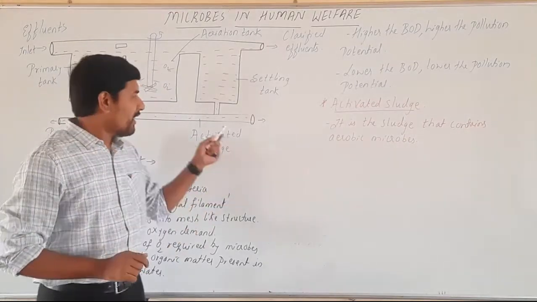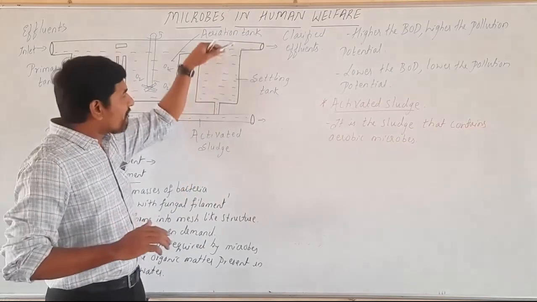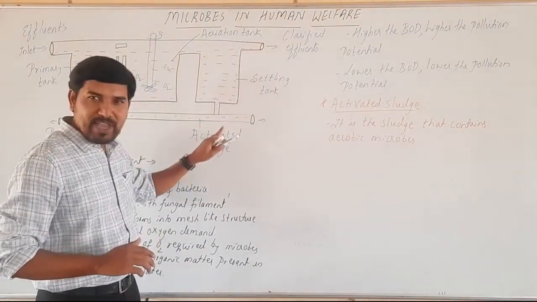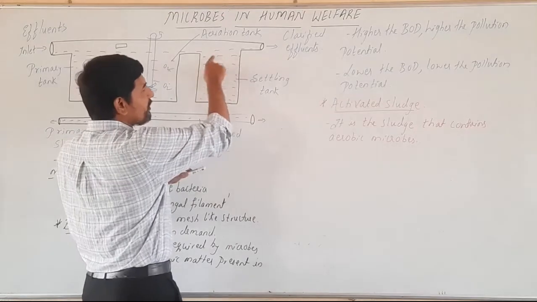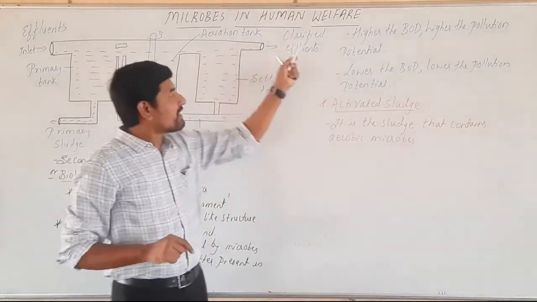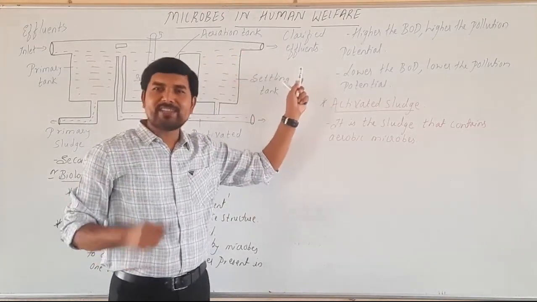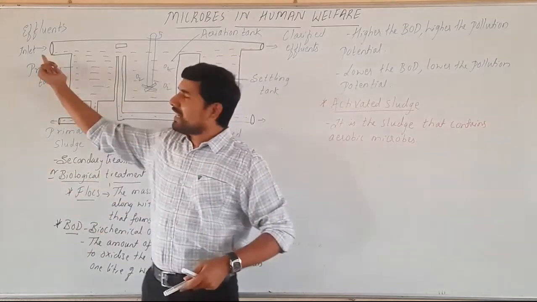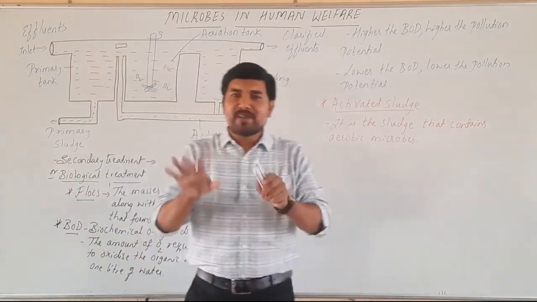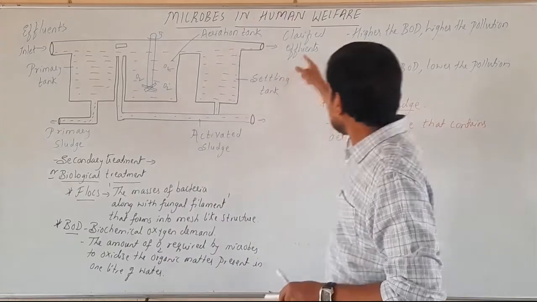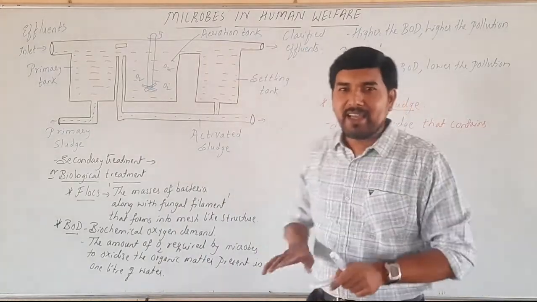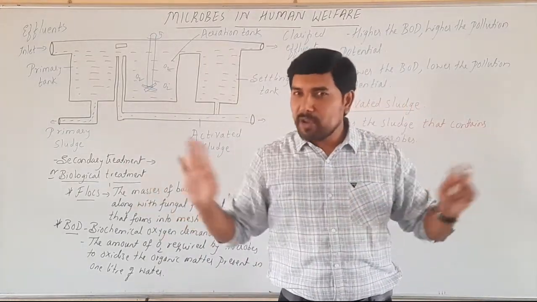Okay. Then after settling here, after formation of the activated sludge, the effluent which comes out here, this is called as a clarified effluent. Okay, suppose let us say in the inlet, if the effluent is 100% polluted, and in the outlet it is 70% free from impurities.